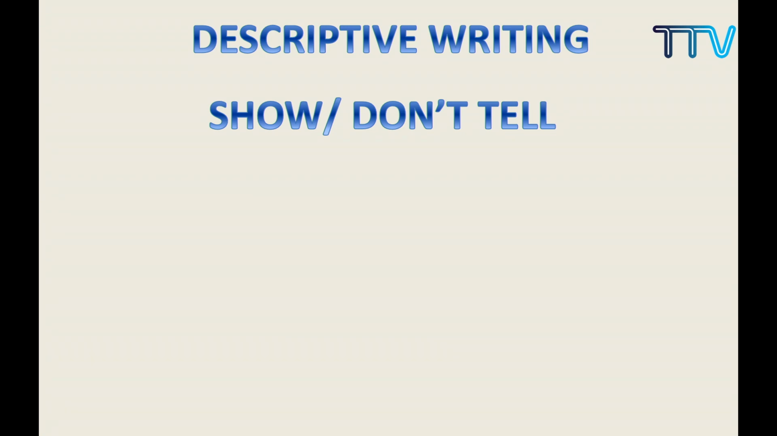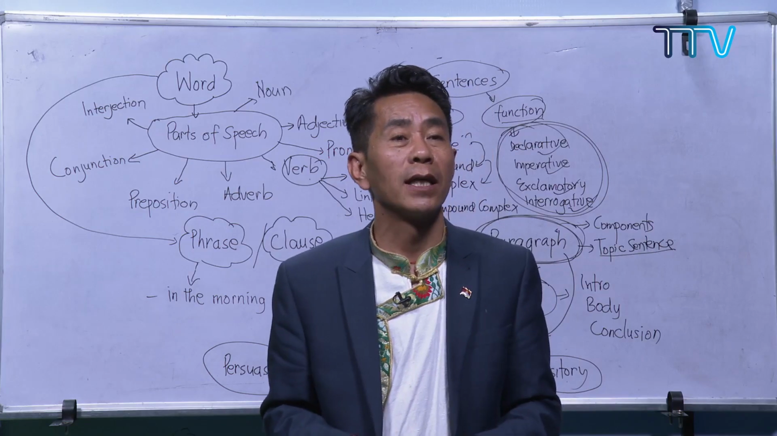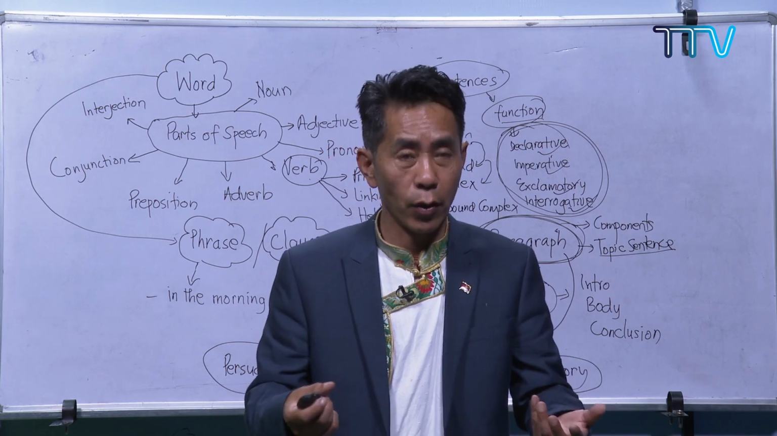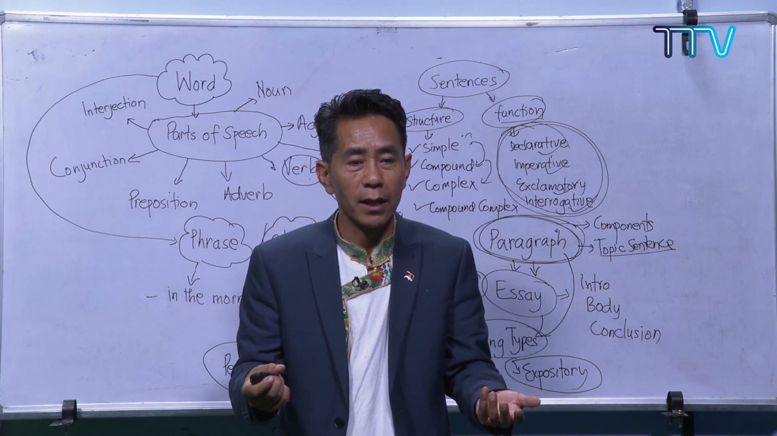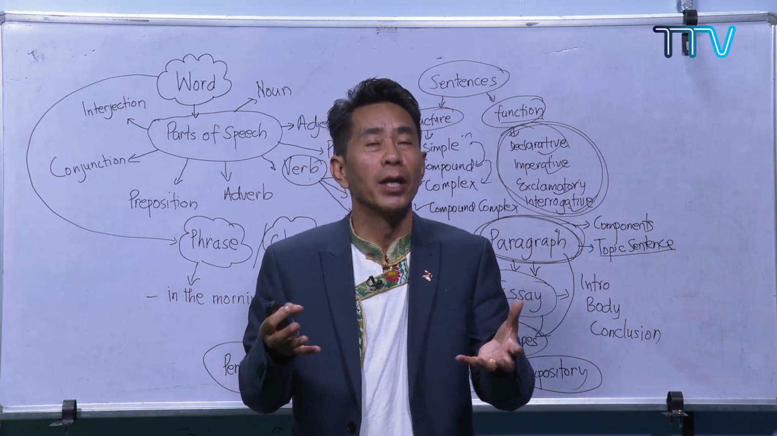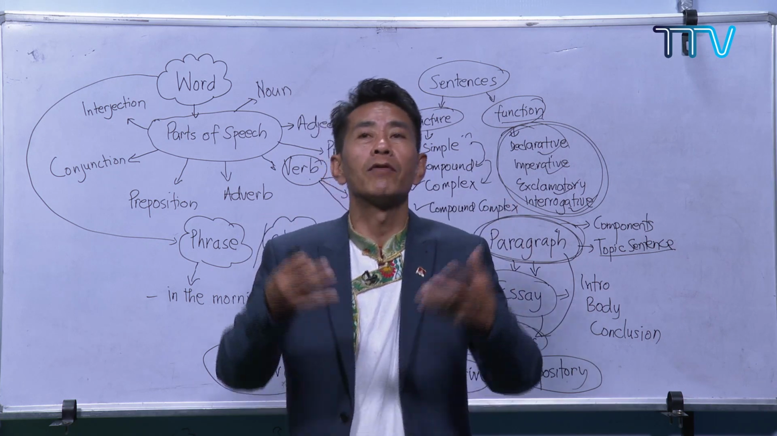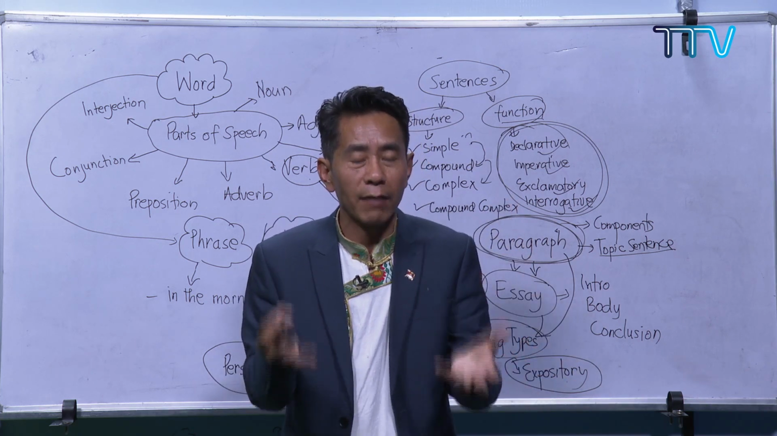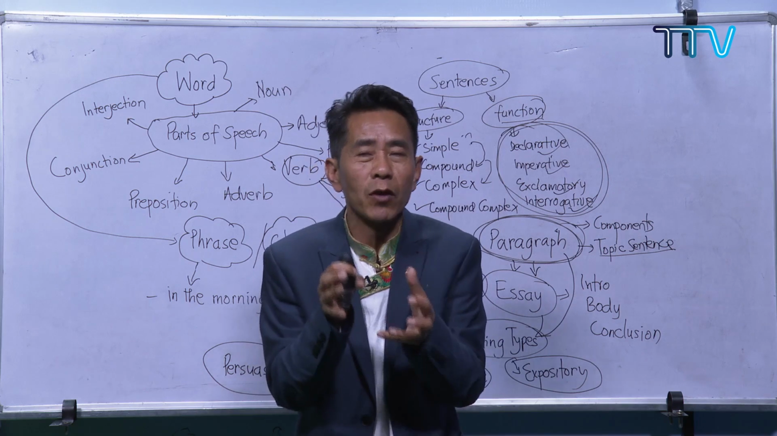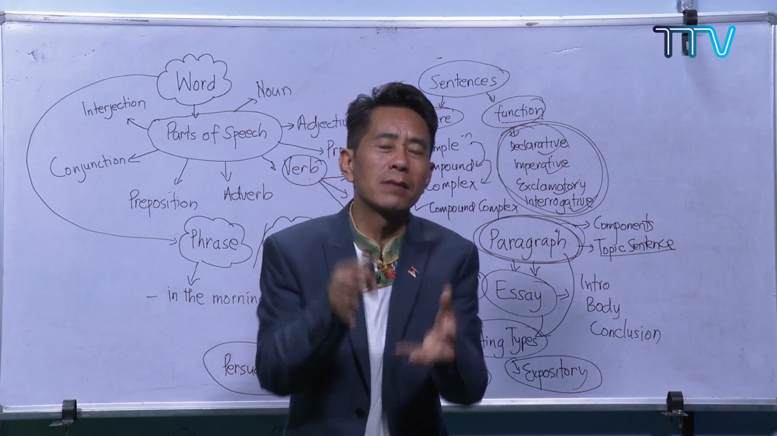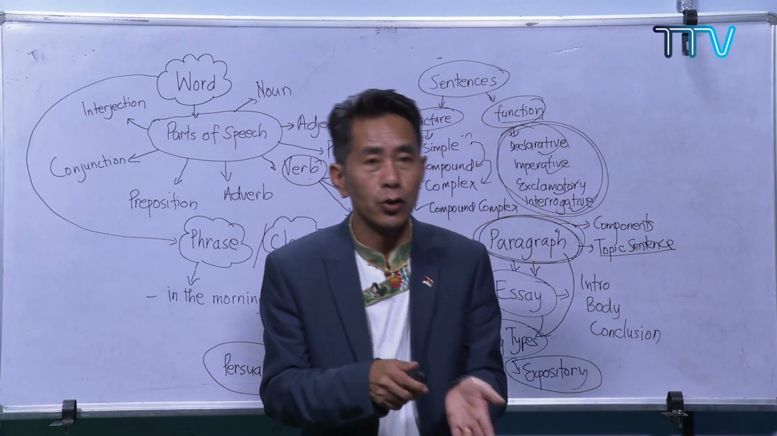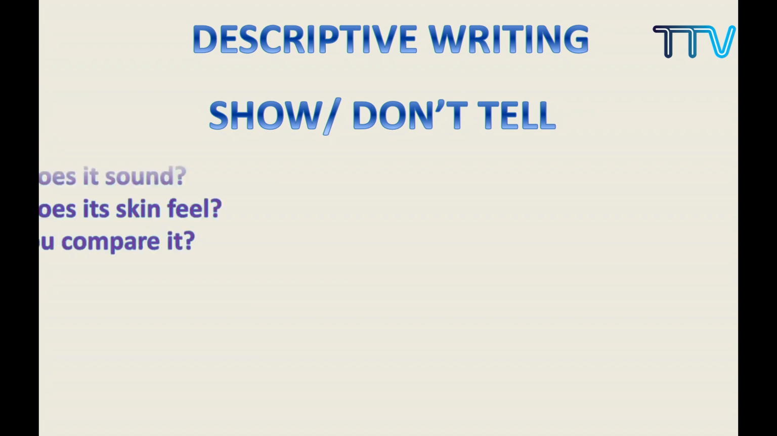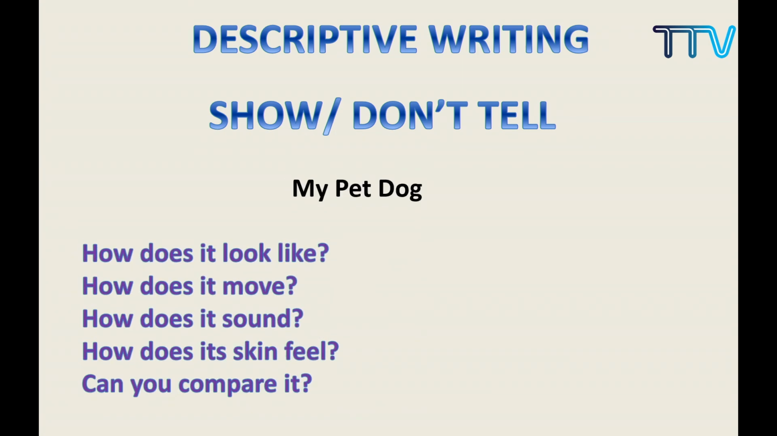So remember, when you do descriptive writing, you just try to show instead of telling. You show means the reader, you make sure that your reader sees whatever you are telling. So for that, you have to be very particular about what type of adjective, what type of word, the correct specific verb you have to use. So when I say show, don't tell, what I mean is, for example, you are writing a descriptive paragraph on my pet dog.